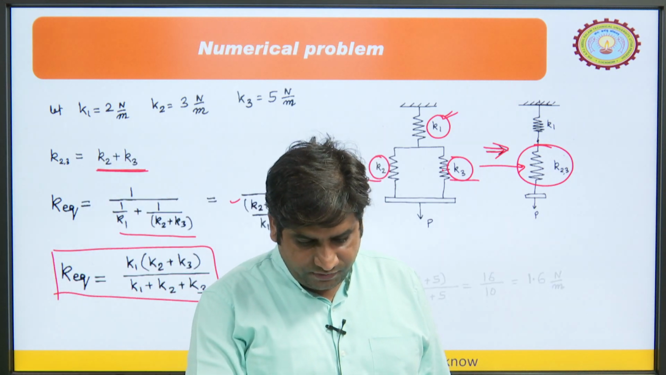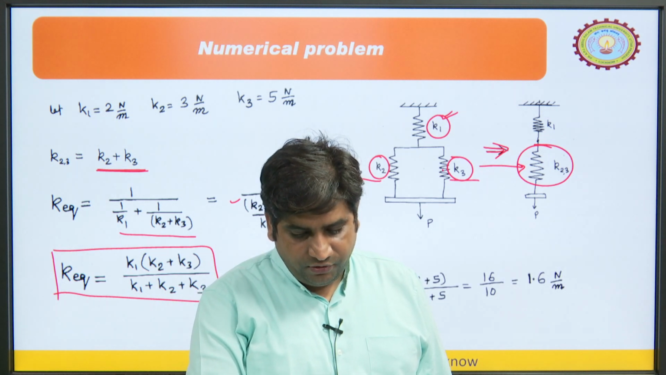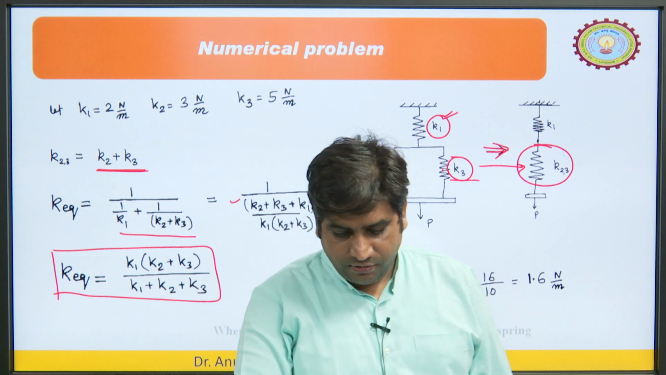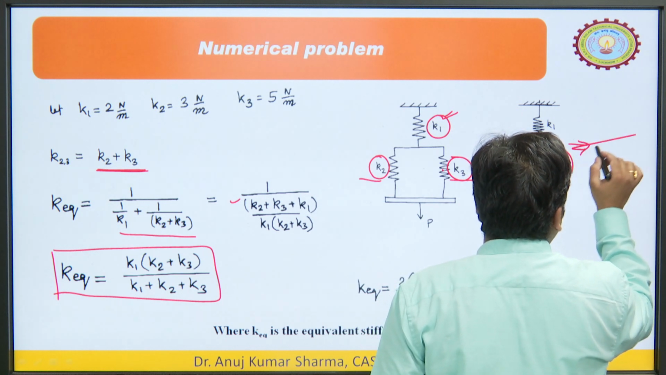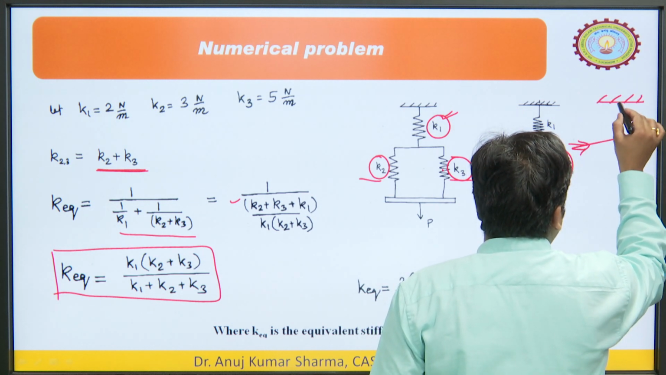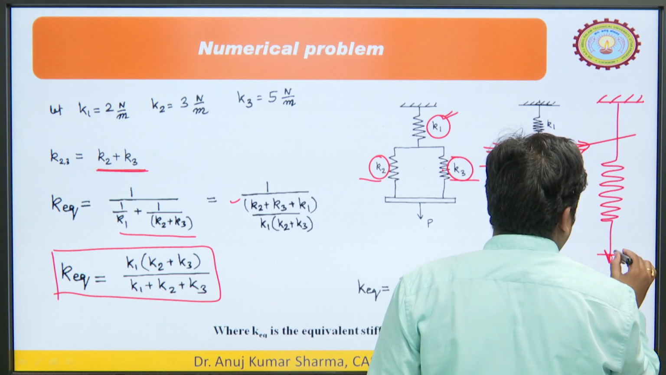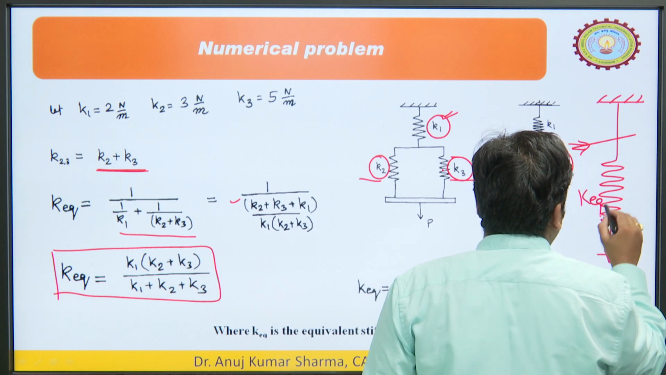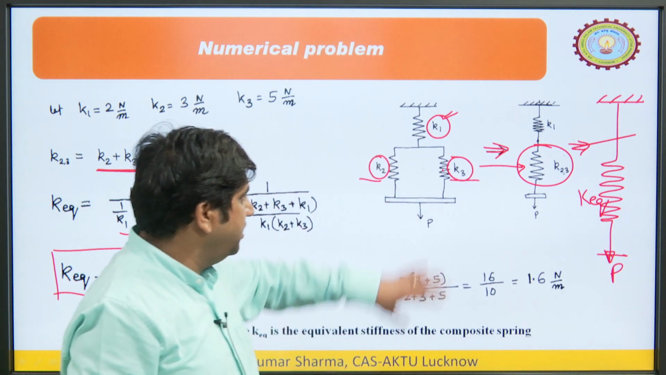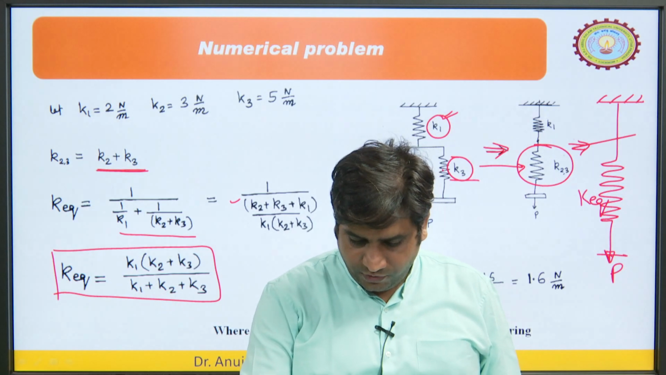So these 3 springs we have added. KEQ would be how much? If we put in the values, we get 1.6 Newton per meter. Here you can see that if we replace this system with a single spring, with load P, its spring constant would be equal to KEQ, that is 1.6 Newton per meter.